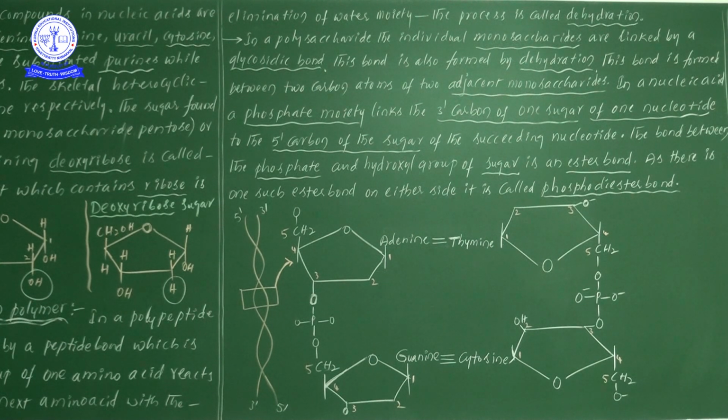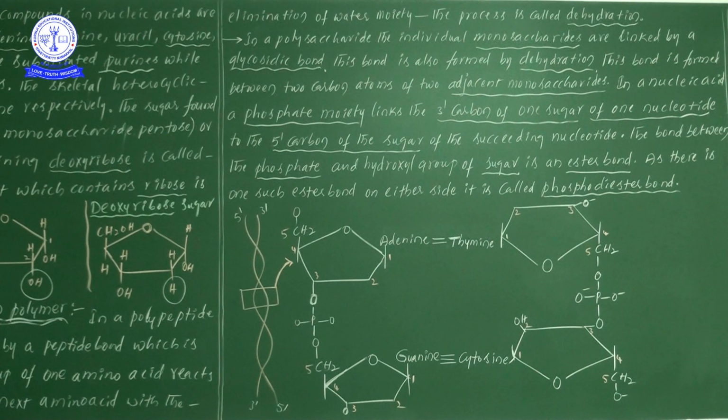Before that, from the nucleic acid point of view, what information have we discussed now? There are two different types of nucleic acids: DNA and RNA. RNA is the first genetic material and is involved in the development of DNA. DNA is formed from RNA; DNA is deoxyribonucleic acid and RNA is ribonucleic acid.